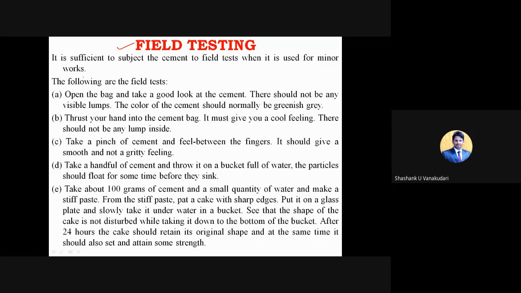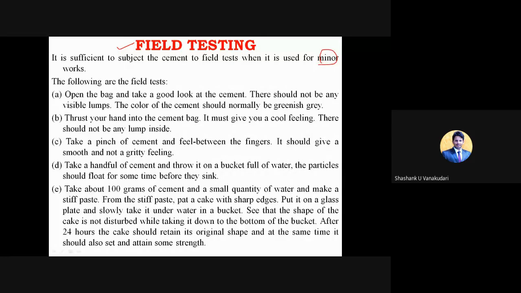In that case, just by visual inspection you can come to know the quality of the cement. But for major structures like a bridge, an apartment, or a dam, we need to go with laboratory tests and check each and every property of the cement carefully against the results specified by the Indian Standard code books. So field tests are purely used for minor works.